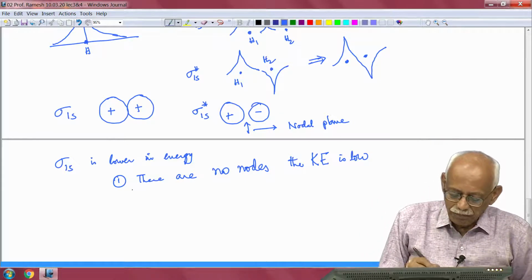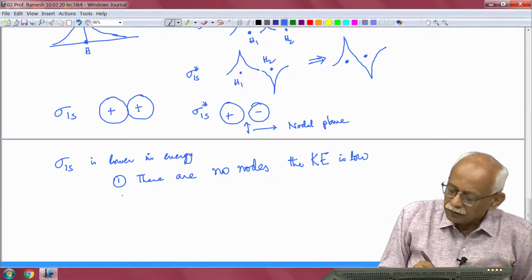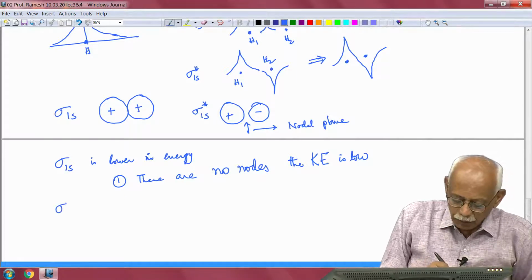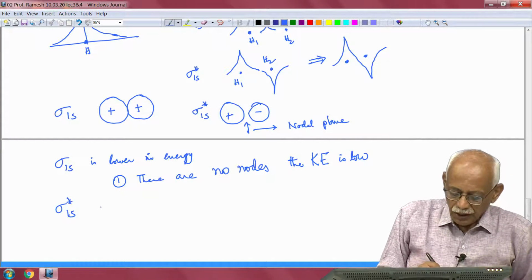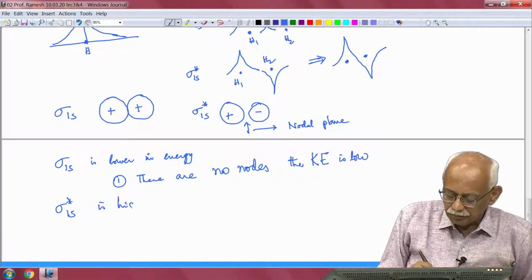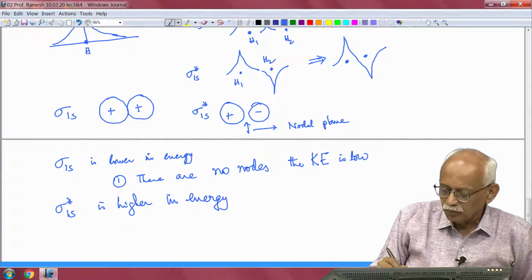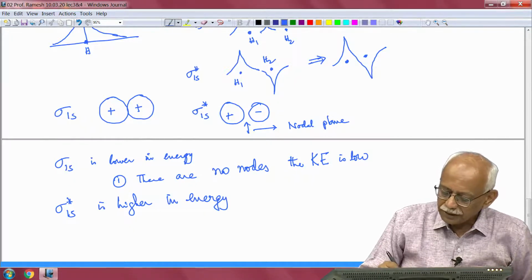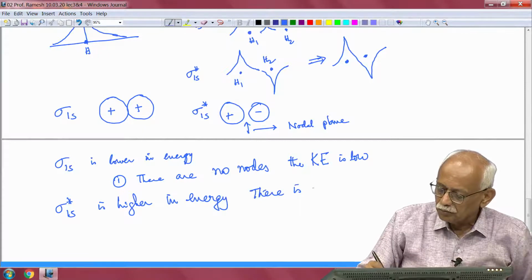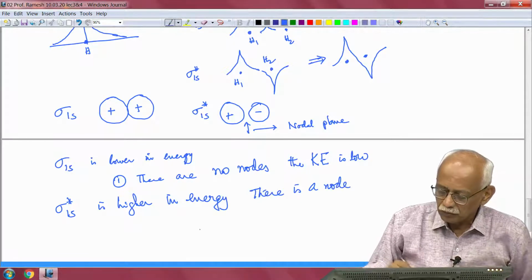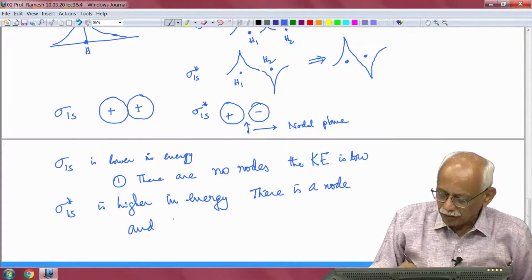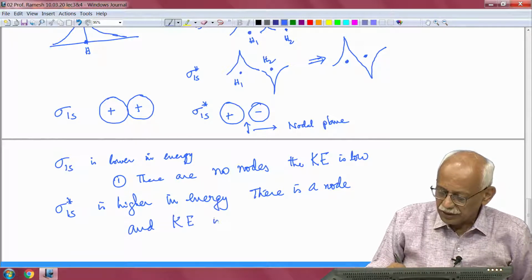But on the other hand, sigma star 1s is higher in energy, because there is a node, and the kinetic energy is larger.